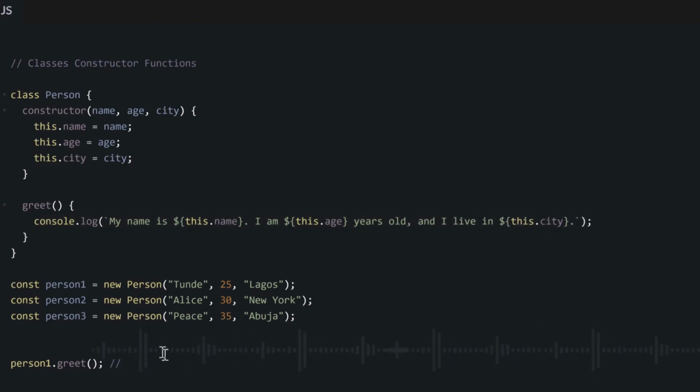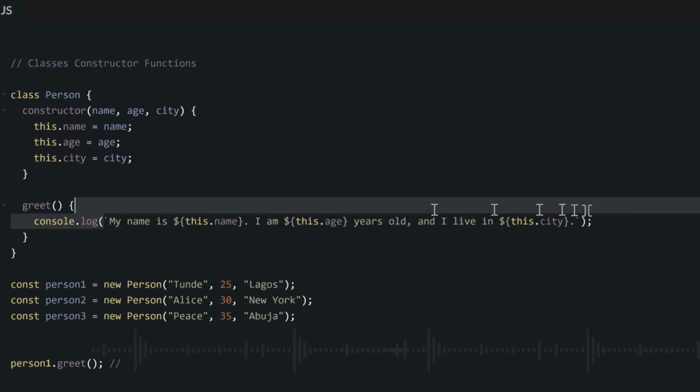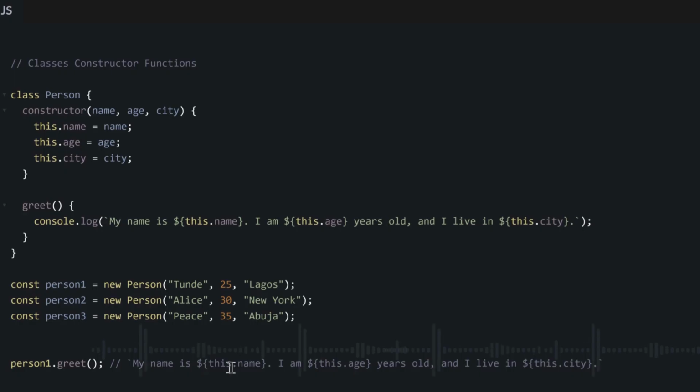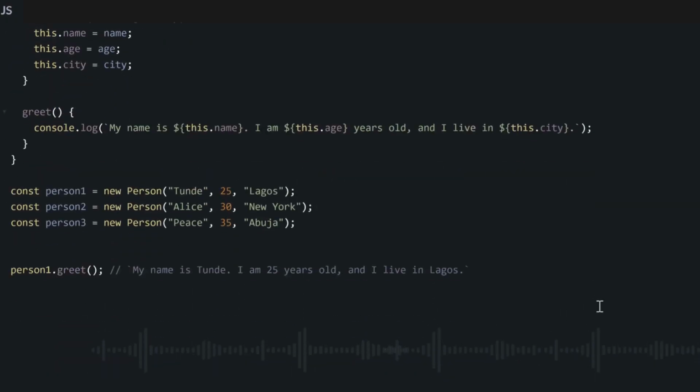It will use the greet. My name is, then it will use whatever value is inside the name property, and then it will say I am, then it will use this age variable. And I live in, then it will use the city property. Any object we create from this class will get this greet function. We call any function that belongs to a class a method.